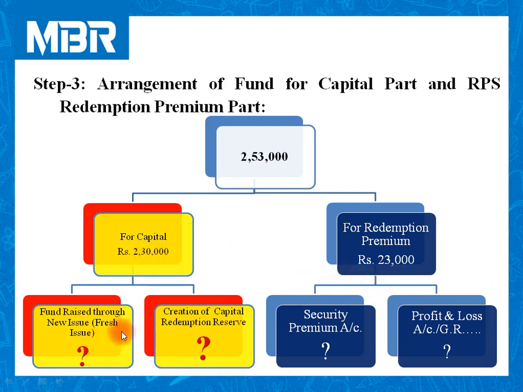So in short, to collect these 253, we have these 4 sources of fund, or you can say amount available to us for our adjustment.